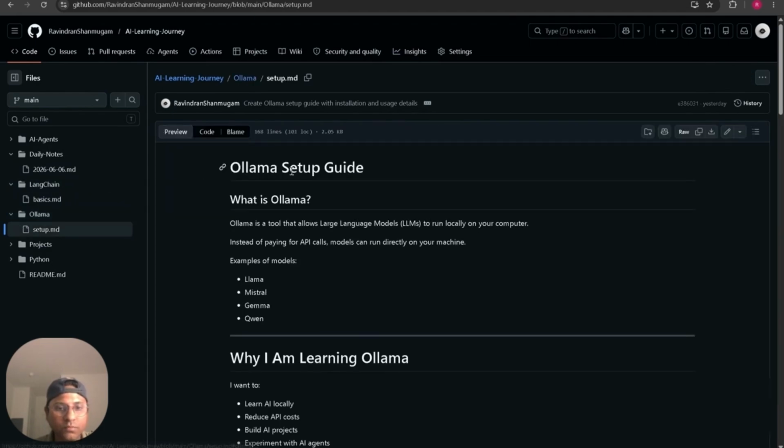It's a beautiful thing because many LLMs are open sourced, so you can download and install them on your computer and start working. It is really helpful because in the beginning, if you want to use all these LLMs, it's all API token based, so it will really kill your wallet. You will have to spend a lot of money. But if you have open source models on your computer, you will save a lot of money. As a beginner, I would advise you to go for this Ollama setup.